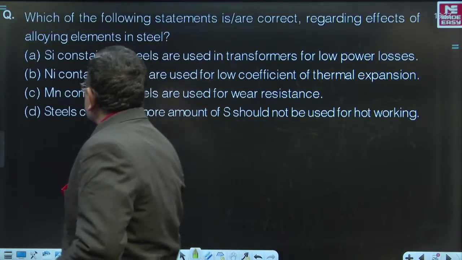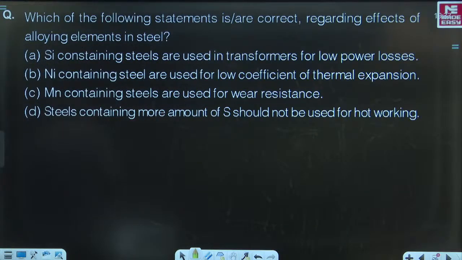Come on, take the next question. This is a question related to effect of alloying elements in steel.